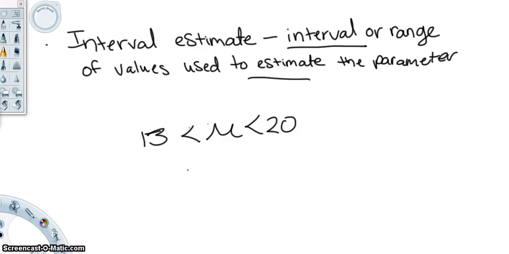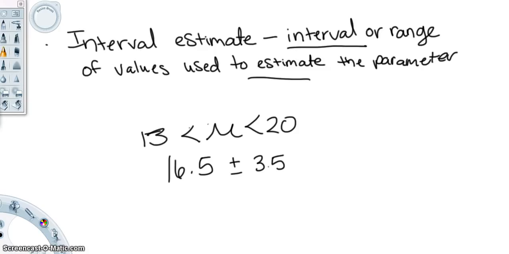We could also write this as, no, that's not what I wanted to do, as 13 and 20 together gives us 33, so we'll go with between, we'll say 16.5 plus or minus 3.5 years old. So that means it goes from 16.5 all the way up to 20 and down to 13. Those are two different ways we can write this interval.